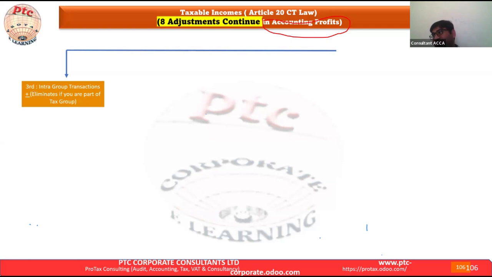There is no 90%. 95% direct holding. There is no 95%. Okay, we said tax group, we have to eliminate the intra-group transaction. We have to make the consolidated financial statement as per the IFRS. Hope this point is clear.